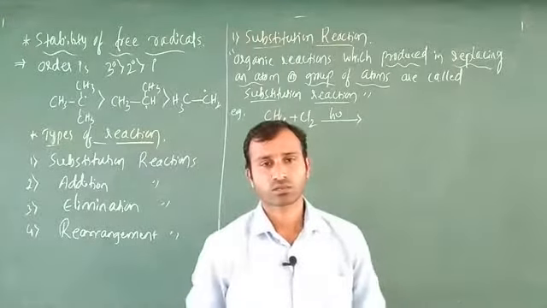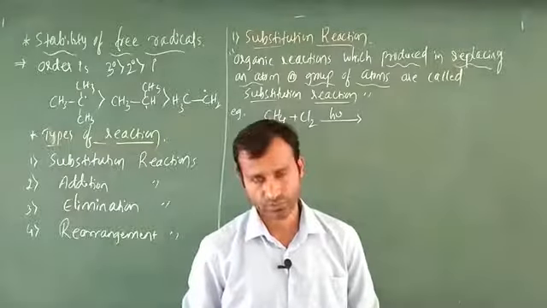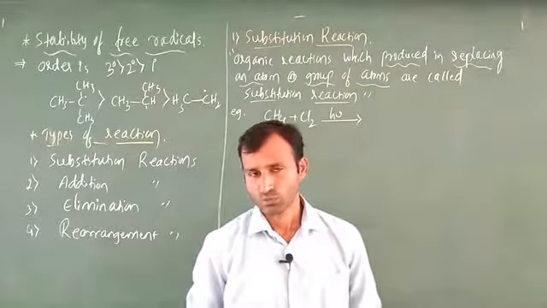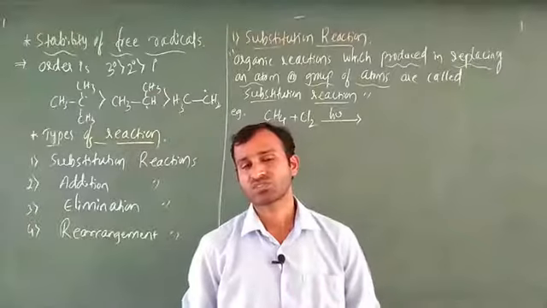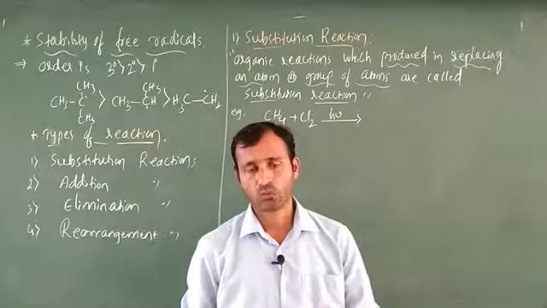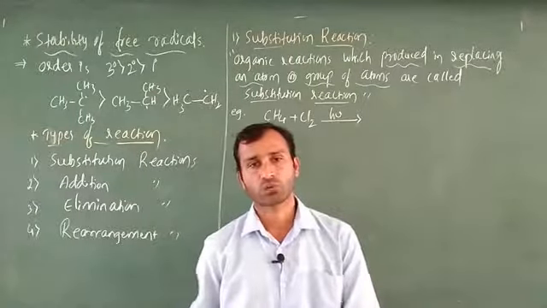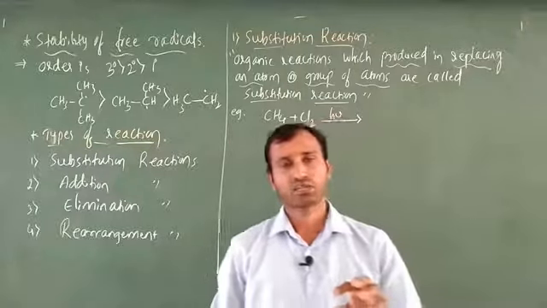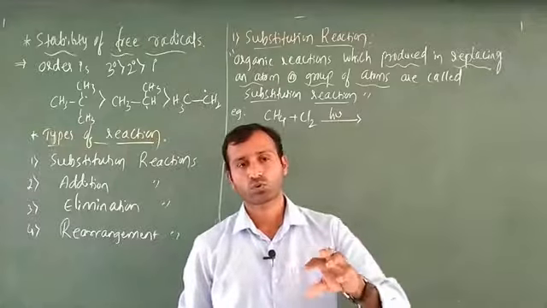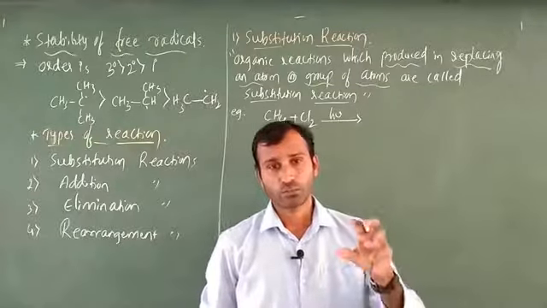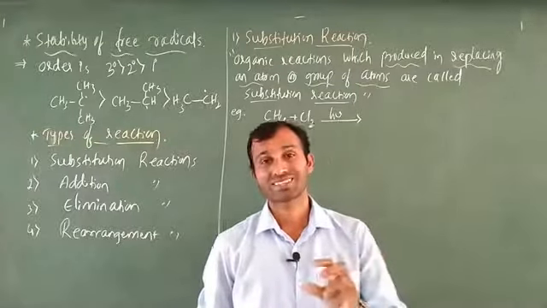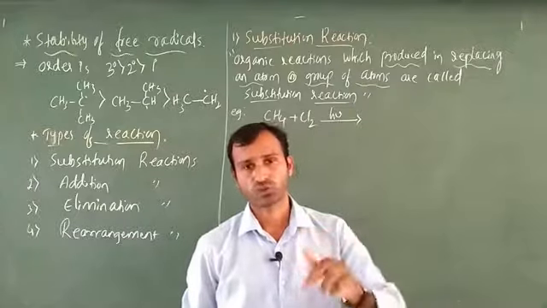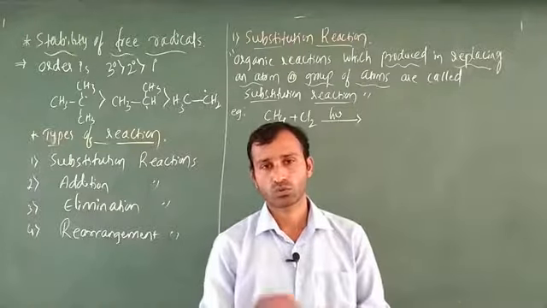As we discussed last class, the most important effect is the hyperconjugative effect. Why is the hyperconjugative effect the most important? Because the order is tertiary carbocation, after that secondary, after that primary. In a tertiary carbocation there are a total of 9 hyperconjugative structures, meaning 9 C-H bonds are going to show the effect.